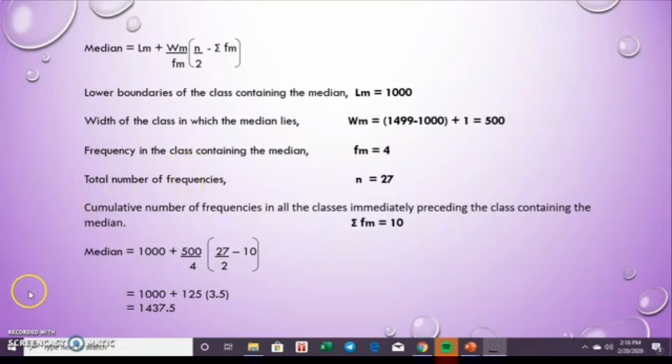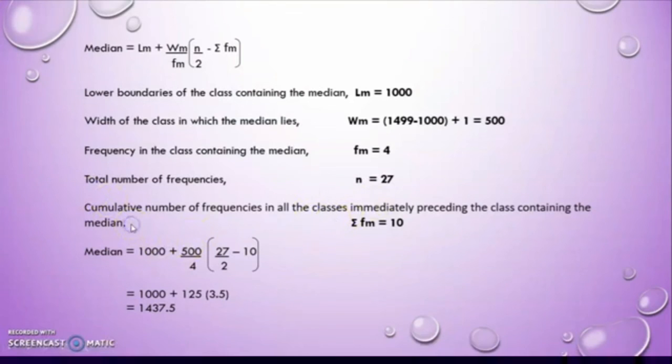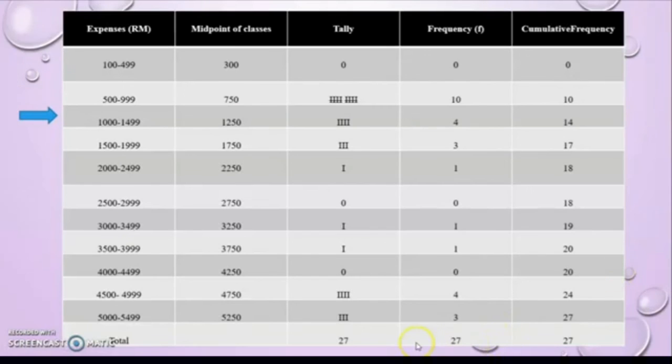First thing first, we need to find the middle observation, which is n divided by 2. n is the total number of respondents, which is 27, divided by 2 is 13.5. So 13.5 is approaching 14, so we assume this row, that's why I choose this row. The formula is LM plus WM.